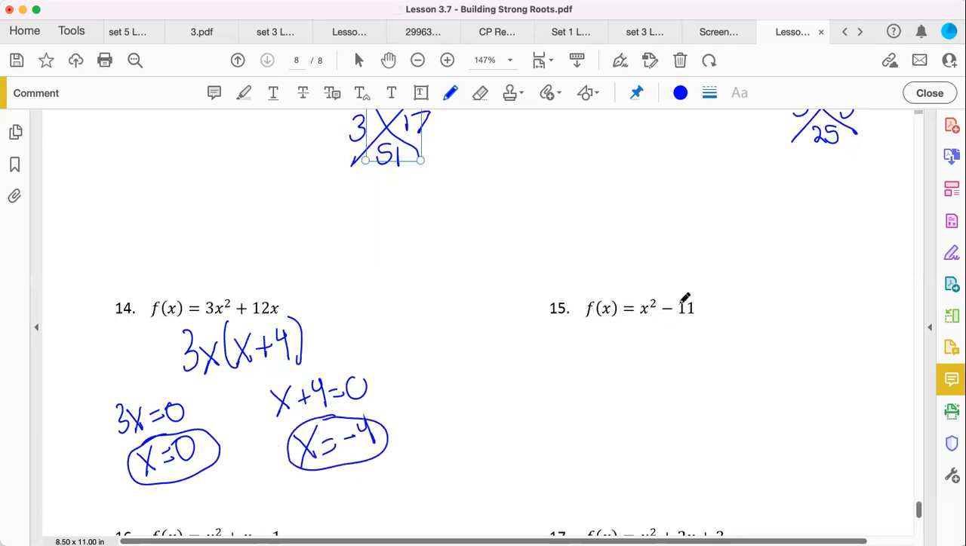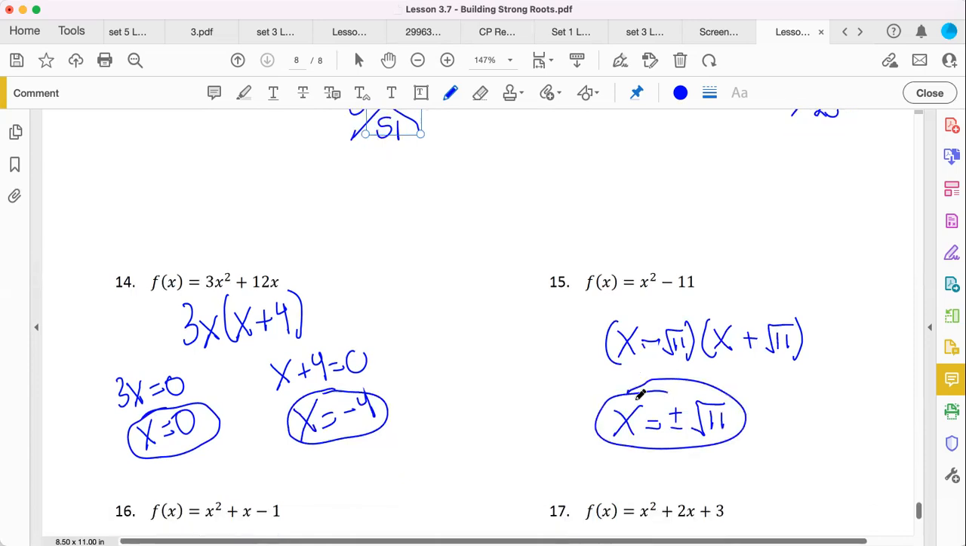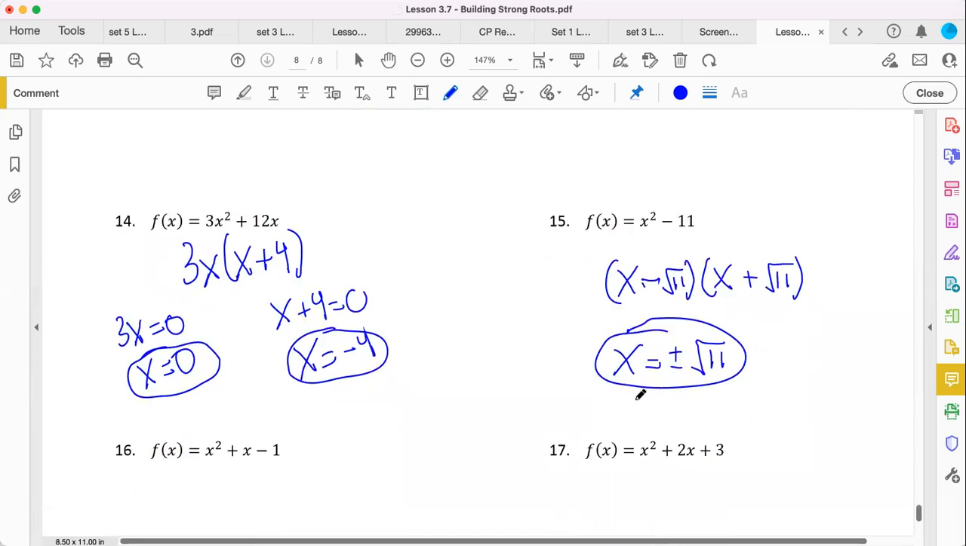Capiche? Some difference of squares here in disguise. X times x will definitely get you x squared. Your middle term needs to cancel, so you need a minus and then a plus. The square root of 11 is just the square root of 11. So here, your roots are going to be plus or minus root 11. Again, the question is asking what the roots are, not what it is factored. So kick it up a notch, take it further.